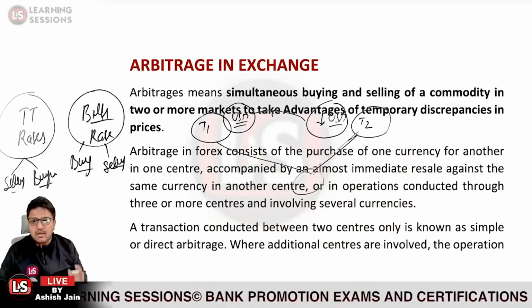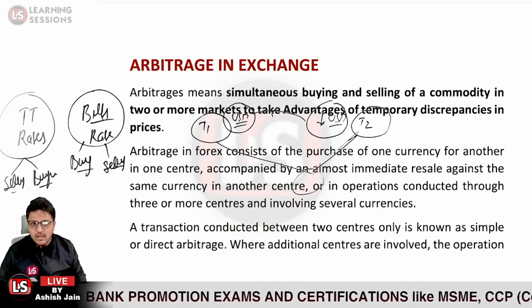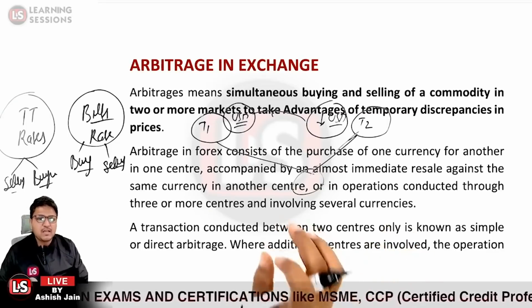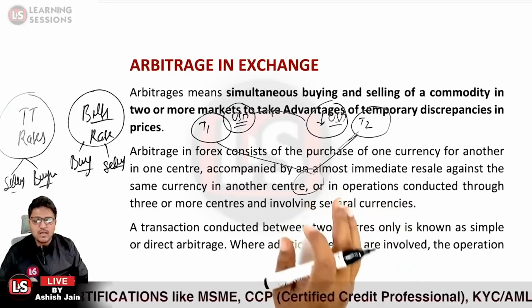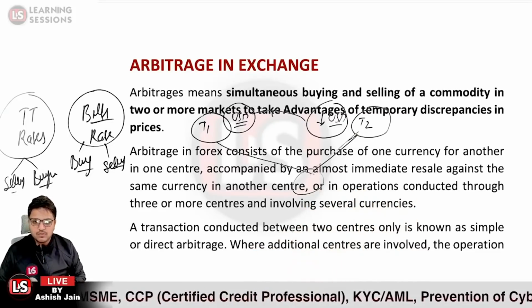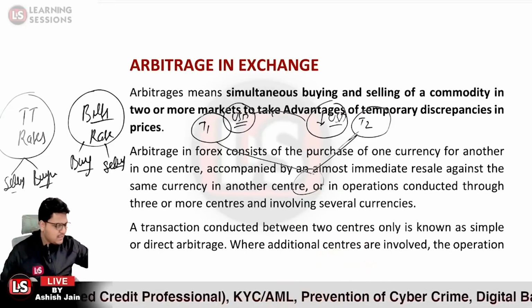So there is simultaneous buying or selling of a commodity in two or more markets, so as to take advantage of the temporary discrepancies in the prices itself. That is said to be arbitrage in exchange. Okay, so that is the arbitrage in exchange.